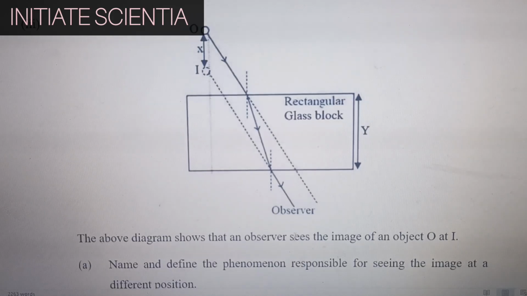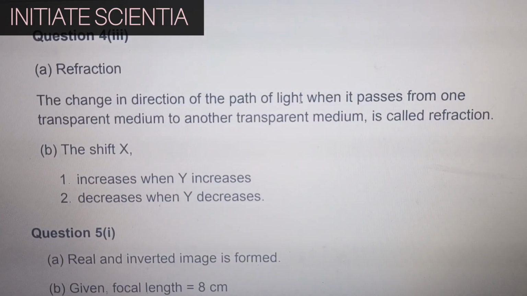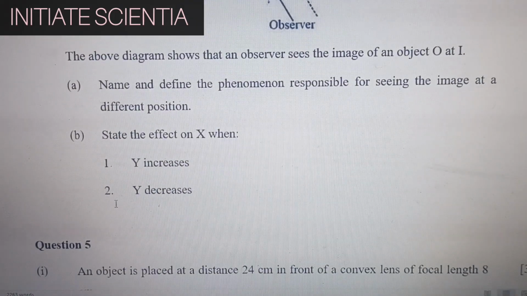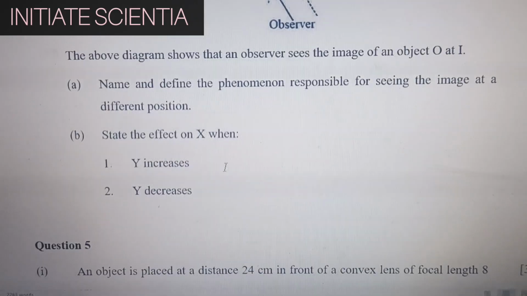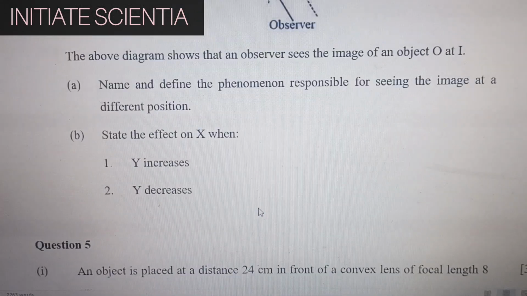The above diagram shows that an observer sees the image of an object O at I. Name and define the phenomenon responsible for seeing the image at a different position. Refraction. The change in direction of the path of light when it passes from one transparent medium to another transparent medium is called refraction. State the effect on x when y increases and y decreases. The shift x increases when y increases and decreases when y decreases.